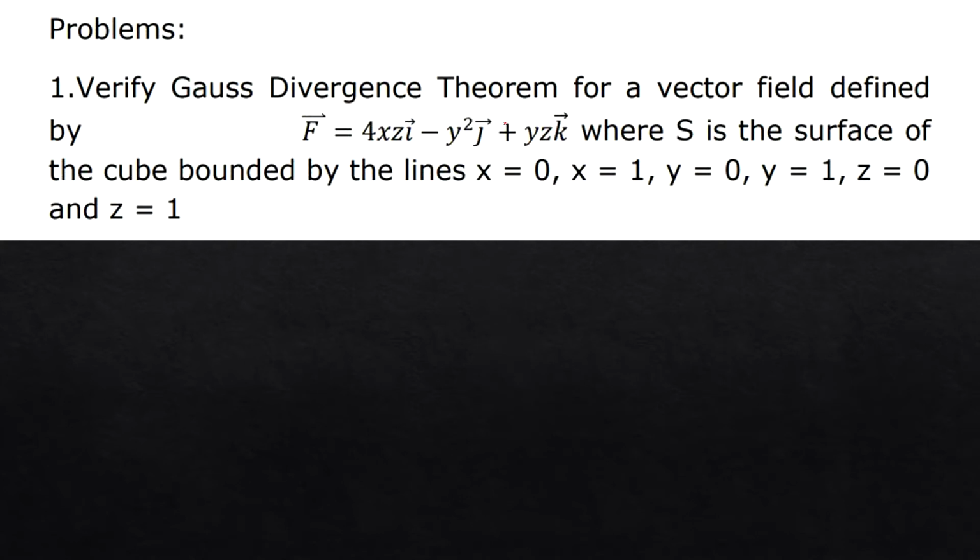Verify Gauss divergence theorem for a vector field defined by f bar is equal to 4xz i bar minus y square j bar plus yz k bar.